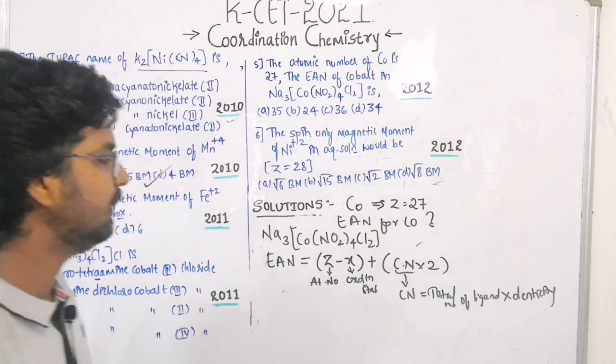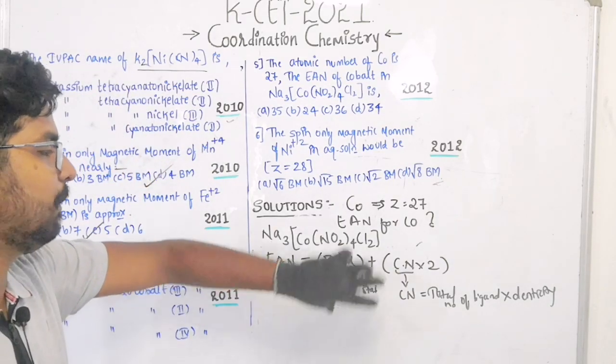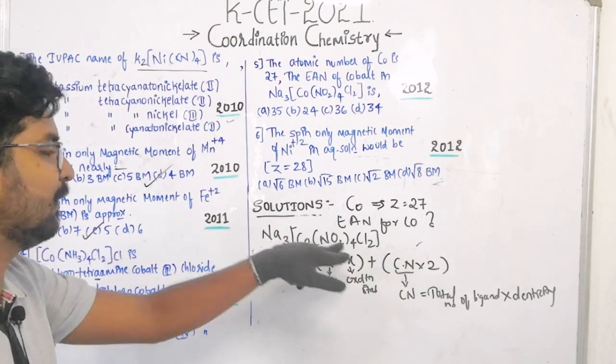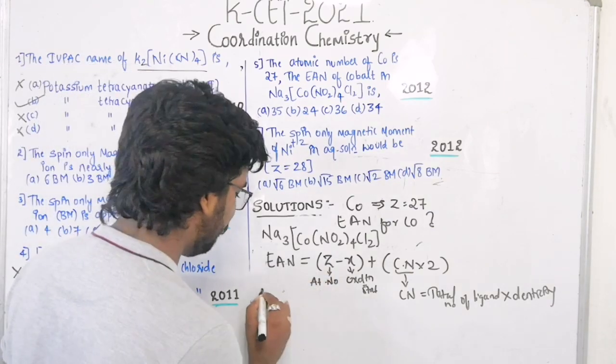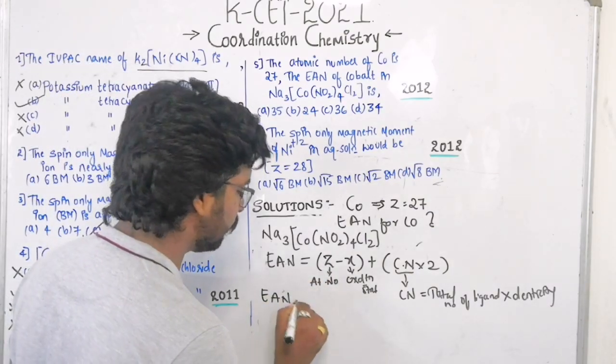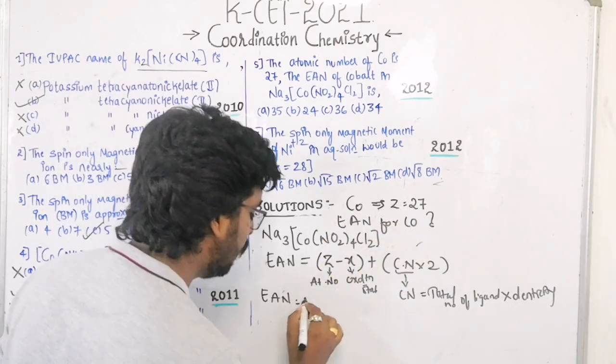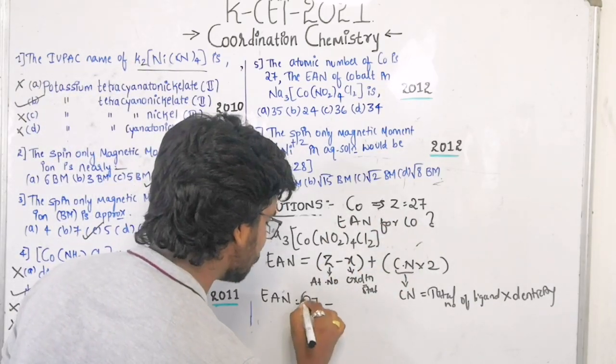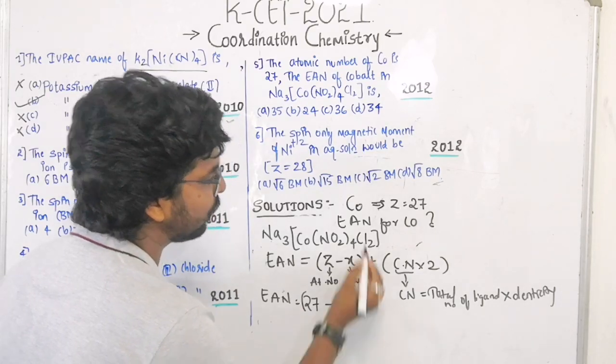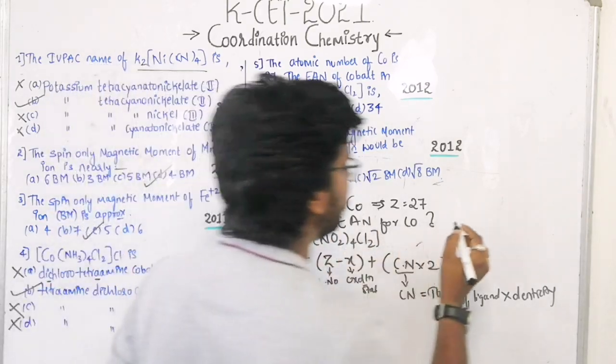Okay, see, now let us try to apply the EAN for the given complex here. The EAN is equal to the atomic number of the central metal atom, cobalt, that is 27, minus the oxidation state of cobalt in the given complex. We need to find that here.